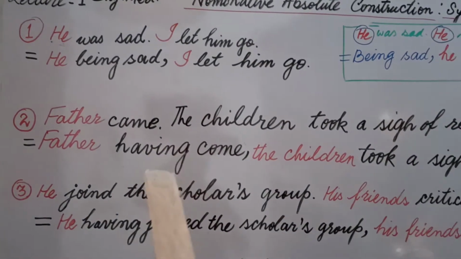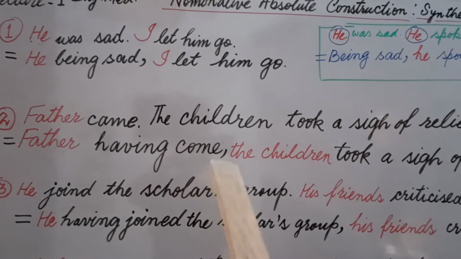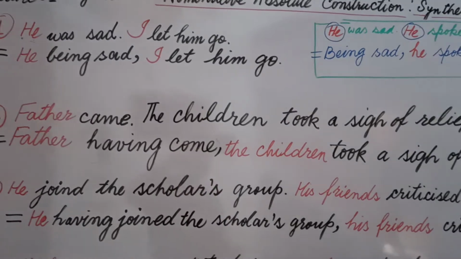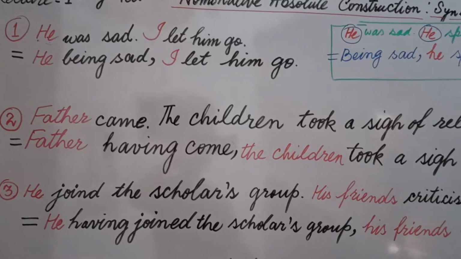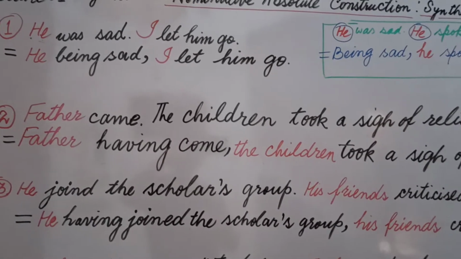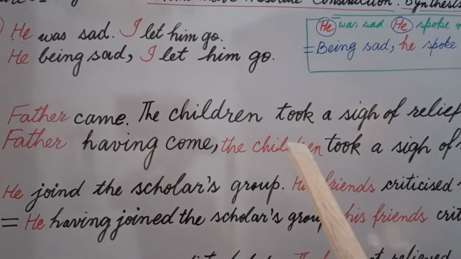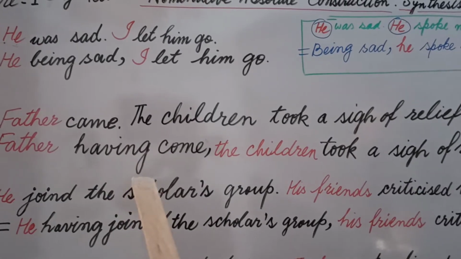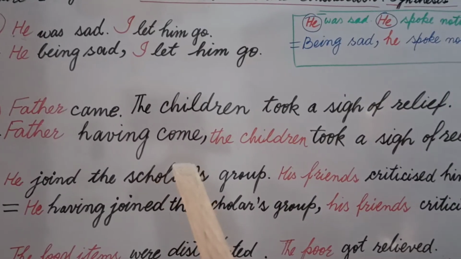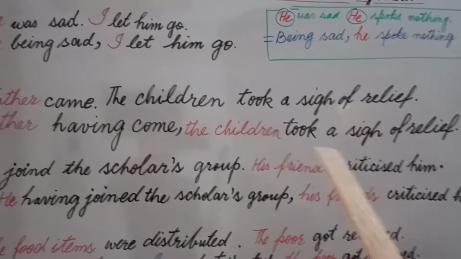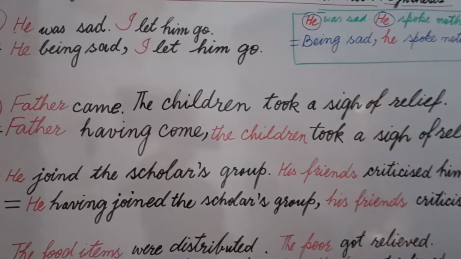Now come to the next sentence. In perfect participle and in present participle, we have the rule: in case we have quick action, we start our sentence with ing. Suppose I have he saw the lion, he ran away. Then we synthesize it, seeing the lion, he ran away. But whenever we have two different subjects, we don't follow the quick action. We go according to the perfect participle, in which we require some time to do something next. I mean, when the next incident takes place, we require some time.